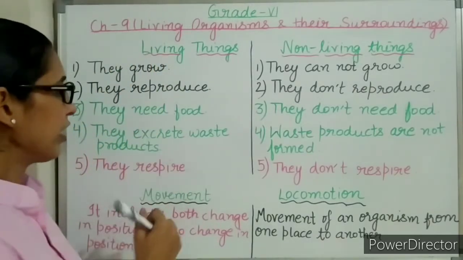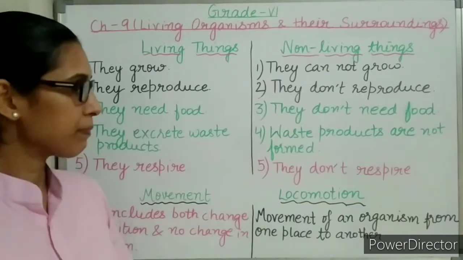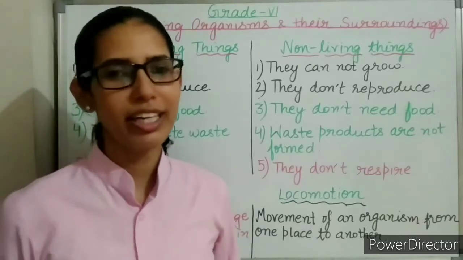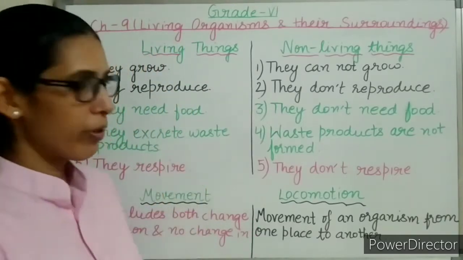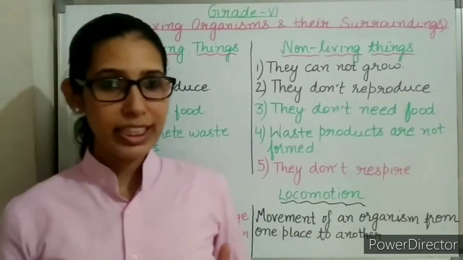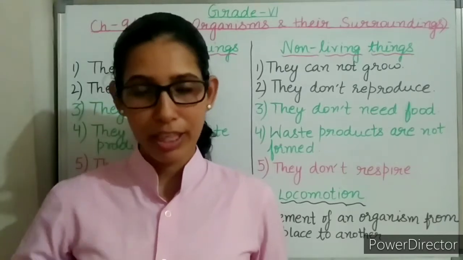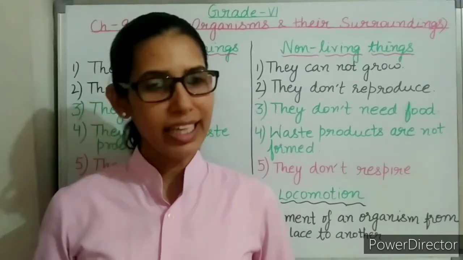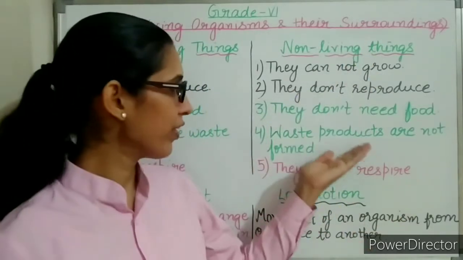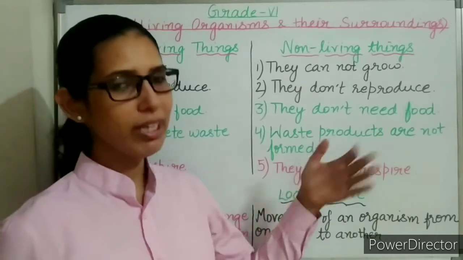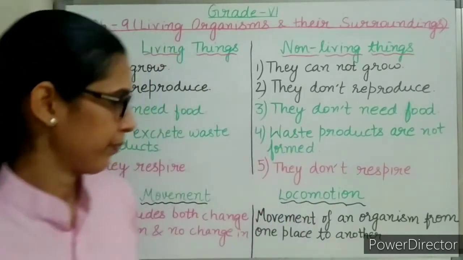Next is, living things need food for their survival. Yes, food is very important for the survival of living things. But non-living things do not need any food. Next is, living things excrete waste products, and this process of removing waste products from the body is known as excretion. But in non-living things, no waste products are formed, and there is no excretion.